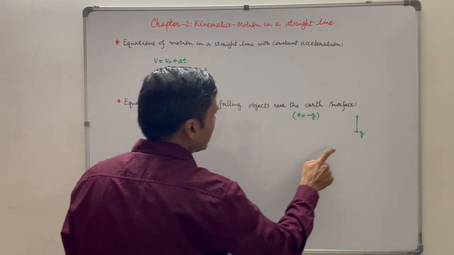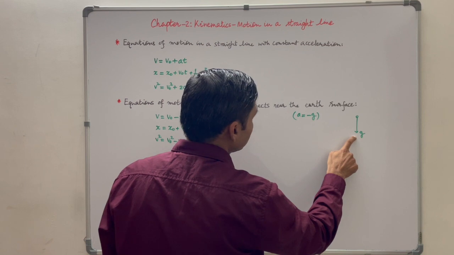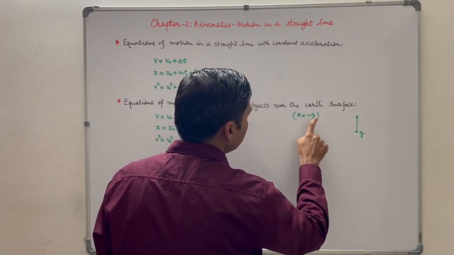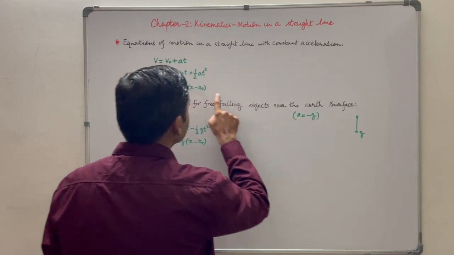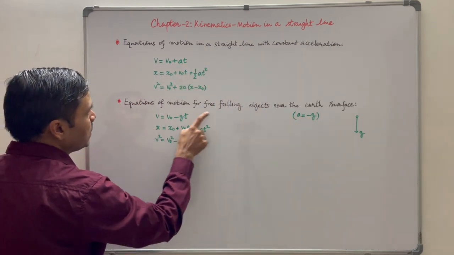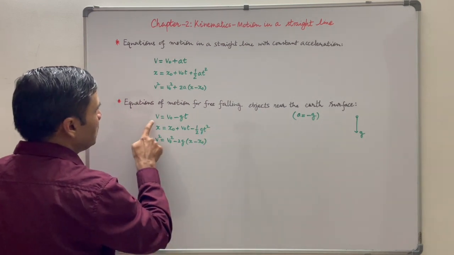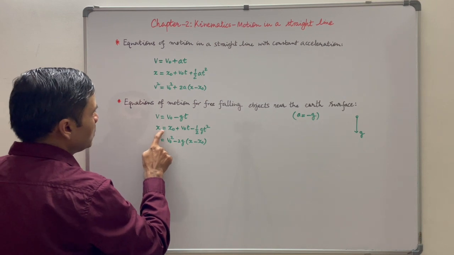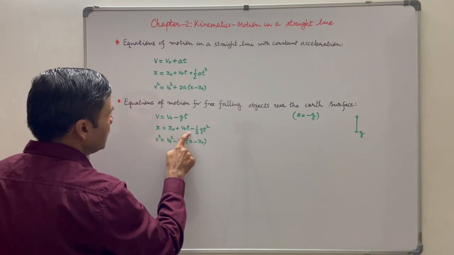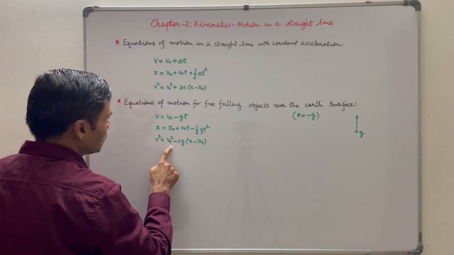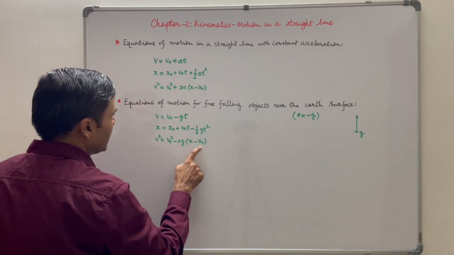We know that the acceleration due to gravity works in the downward direction, and downward is supposed to be negative direction. So replace a with minus g. So the equations of motion for free falling bodies near the Earth's surface will be v is equal to v0 minus gt, x equal to x0 plus v0t minus half gt square, and v square is equal to v0 square minus 2g(x minus x0).